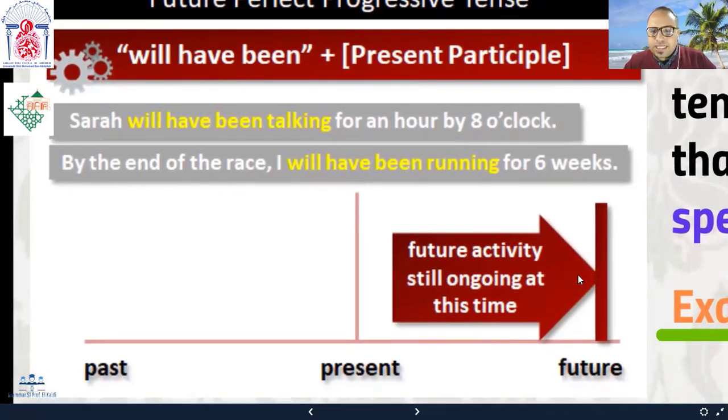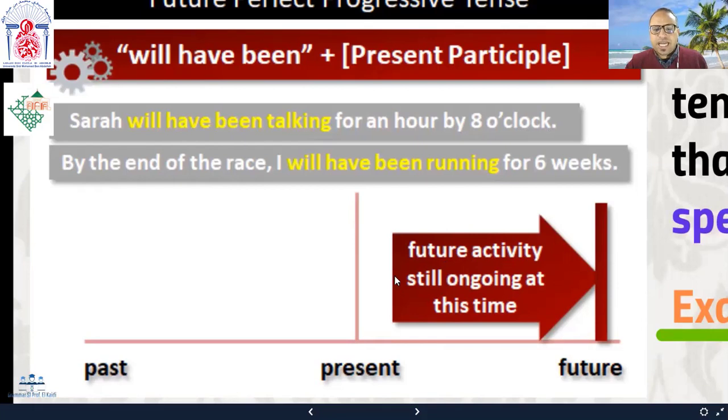And this period of time from here to here is 1 hour. This is the progressive time during which Sarah was talking. So the action of talking lasted for 1 hour, right? And it stopped or finished before 8 o'clock. So this is 8 o'clock in the future, of course. So when I say Sarah will have been talking for an hour by 8 o'clock, I mean this.